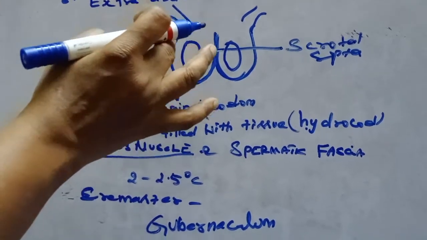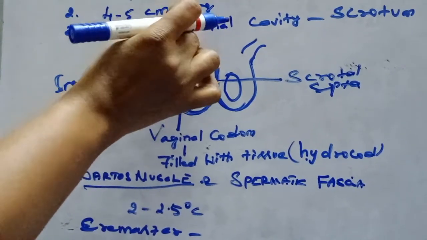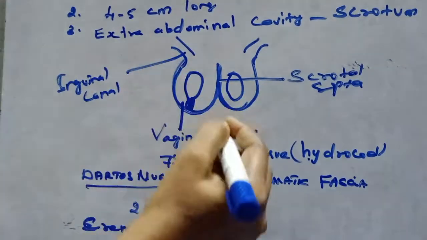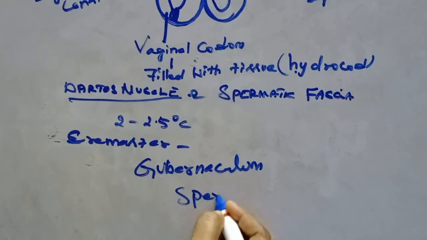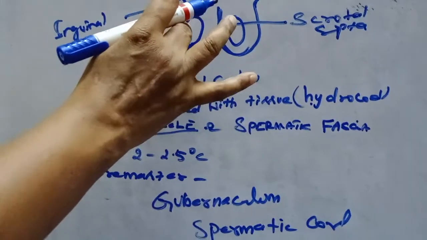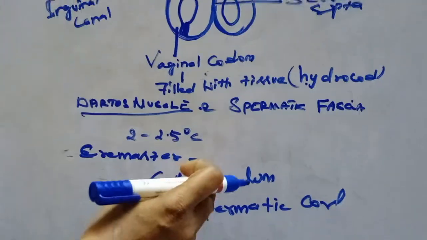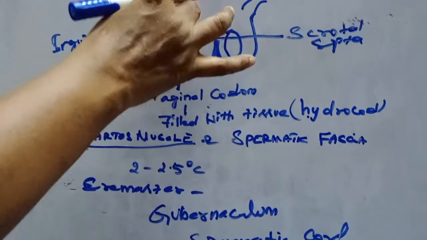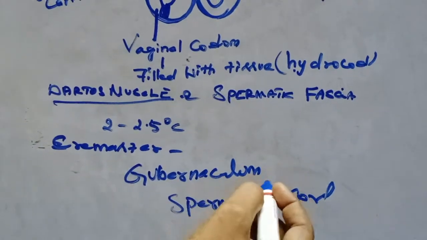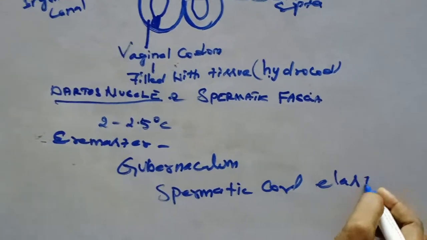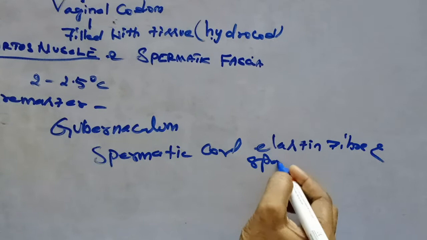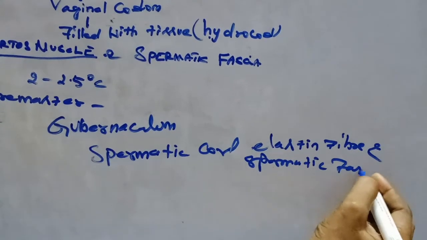Then each testis is attached to the dorsal body wall of the abdominal cavity through a cord. That cord is known as spermatic cord. So I'll repeat again. The testis is attached to the wall of the scrotum by means of gubernacula, and it is attached to the abdominal cavity by means of what? Spermatic cord. This cord is made up of elastin fiber, and also spermatic fascia.